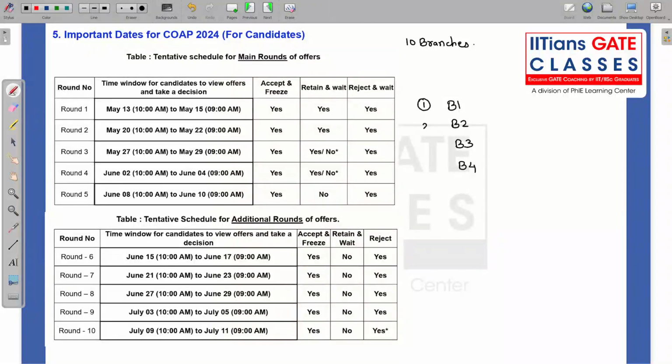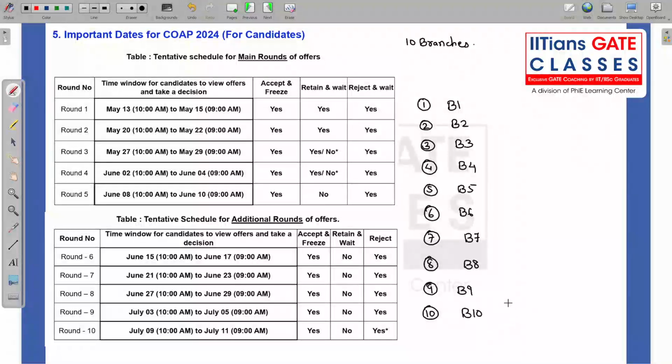So this is your first priority, this is your second, this is your third, this is your fourth, fifth priority is B5, sixth priority is B6, seventh priority is B7, eighth priority is B8, ninth priority is B9, and 10th priority is B10. Okay, I am not mentioning any college or anything, just understand from this simple example.